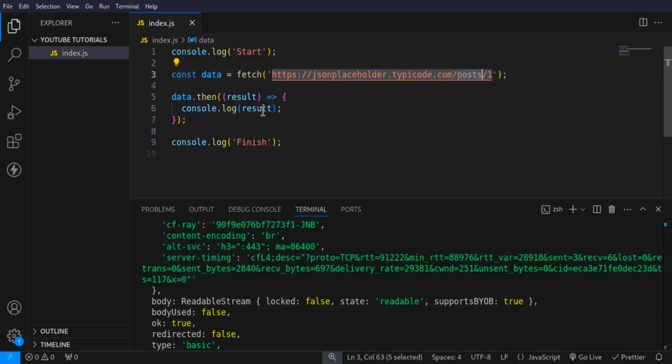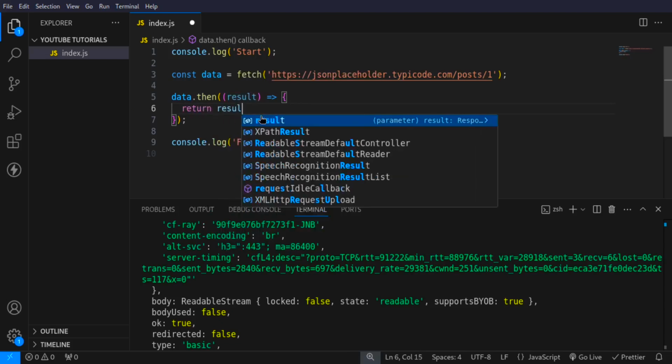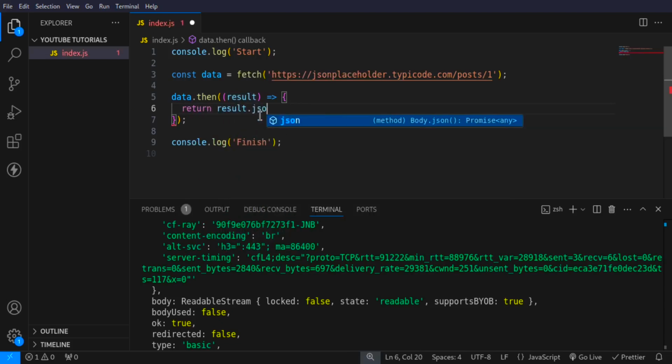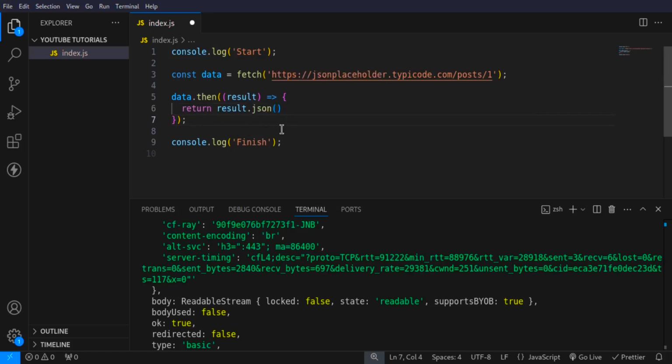To do that, instead of console logging the result, because now this result is not data that we can work with, I'm going to return the result as JSON.